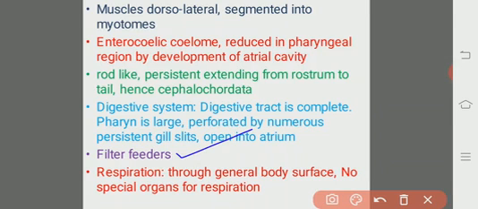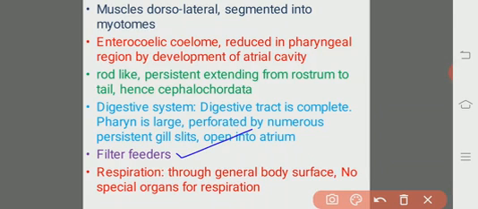So this is a primitive kind of feeding mechanism, which is seen in the primitive chordates. It is thought to be the main kind of feeding mechanism in all the vertebrates, in all the chordates. Okay, so there are a number of gills, but they do not act like respiratory organs, but they are useful for the filter feeding mechanism. They filter the water and capture the food material. Such a mechanism is known as filter feeding.